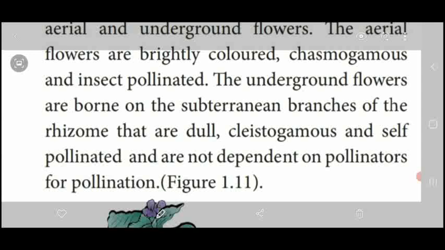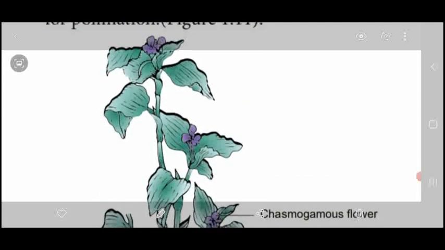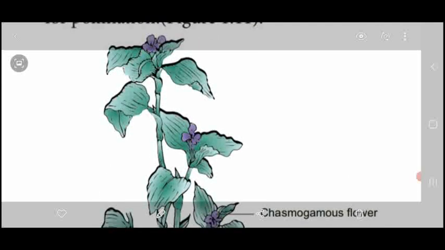Aerial flowers show the chasmogamous phenomenon. Underground dull flowers show the cleistogamous phenomenon of pollination. Dear students, this is the Commelina benghalensis.